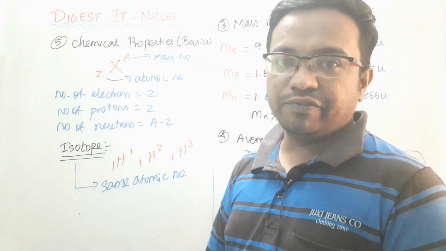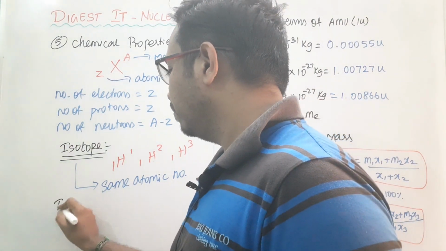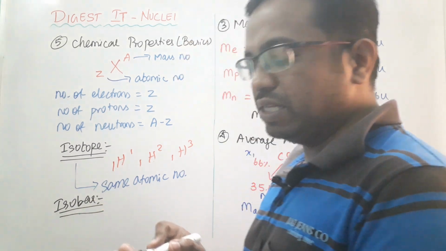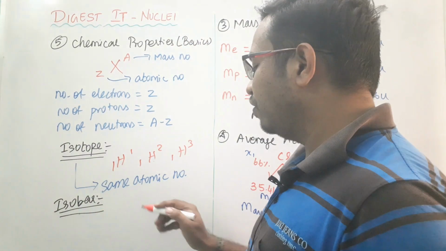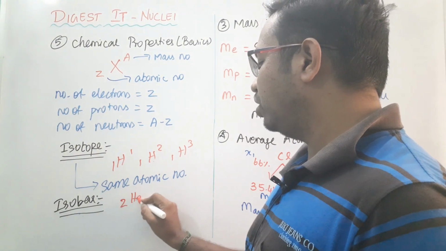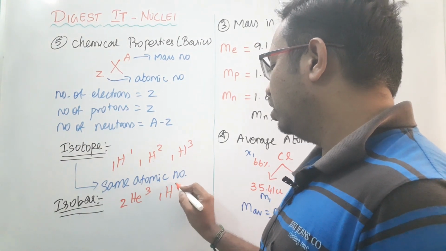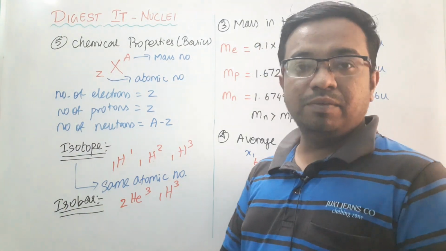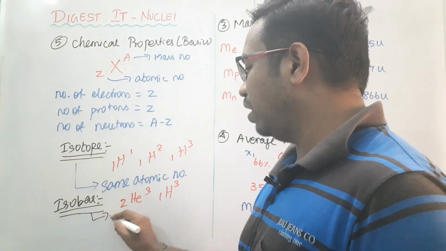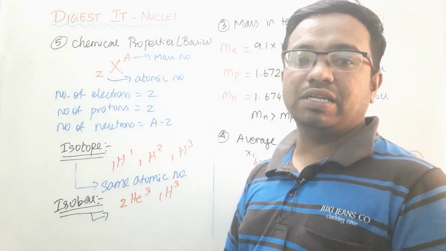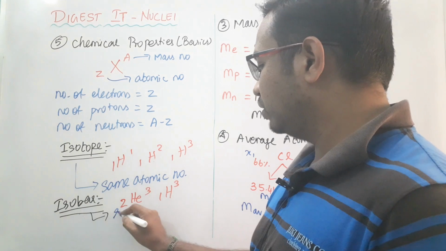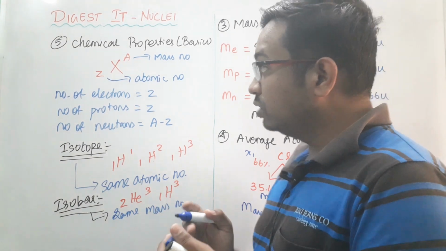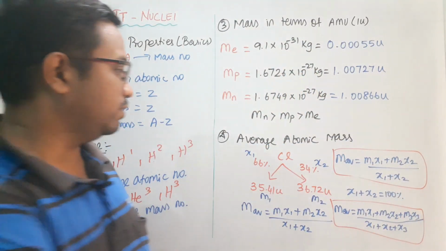And next, we have to see about isobar. Isobar means, now we will consider two examples for this. We will take helium-3 with atomic number 2, and hydrogen-3, tritium. What will be the same number over here? Mass number. If it is the same mass number, we can say it is an isobar. So same mass number. Now I'm going to erase that particular side.